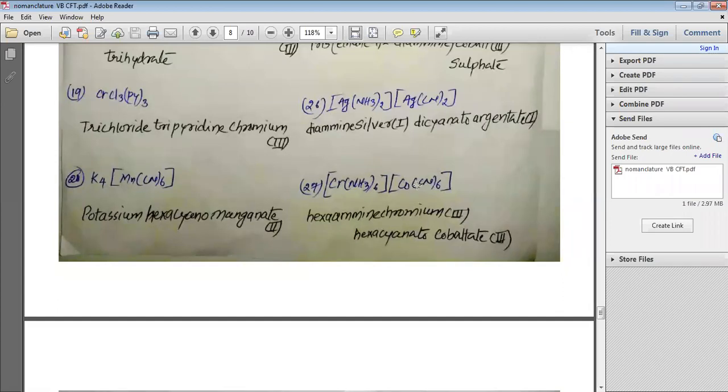So Co is in the negative ion, so it has to be cobaltate. Both Cr and Co have +3 oxidation state as their stable oxidation state. So it is like hexaamminechromium(III) hexacyanatocobaltate(III). So this is how, my dear students, you can write the names, and they are very easy.